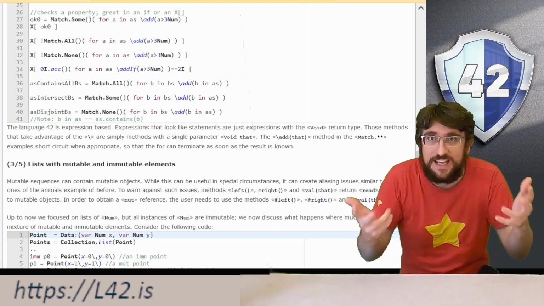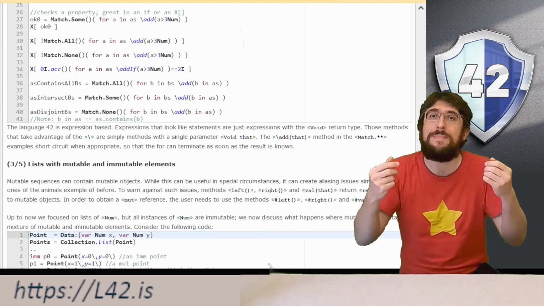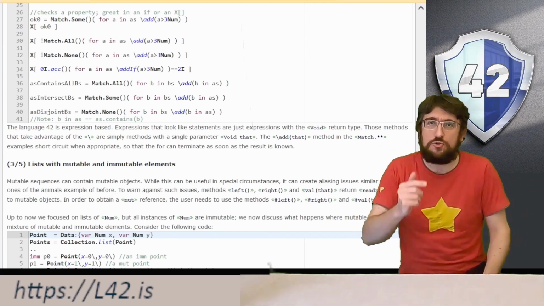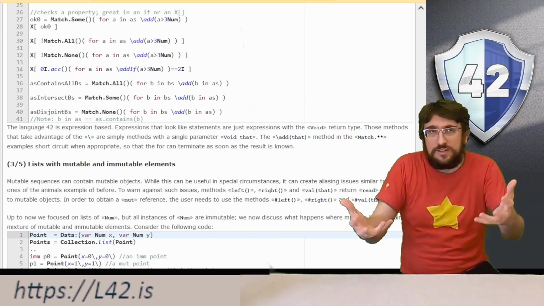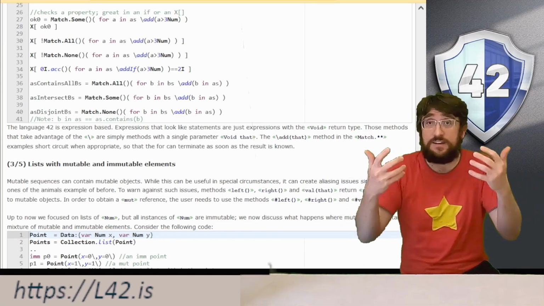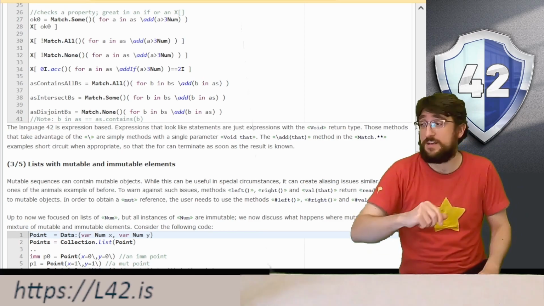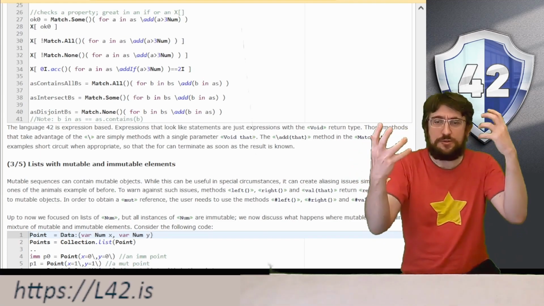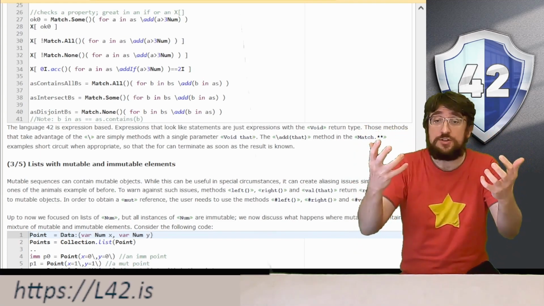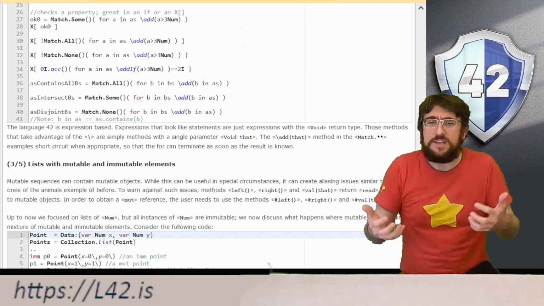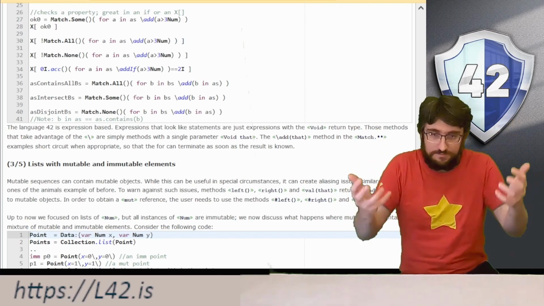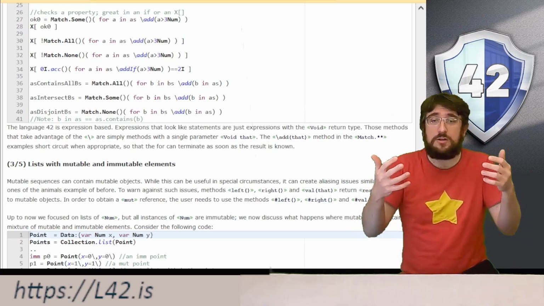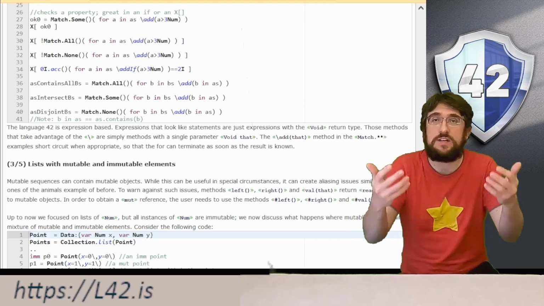An interesting application of our match all, match sum, and match none is that they can be used to represent contains all, intersect, and disjoint. Look how easy it is. If we have a list AS and the list BS, we can check if AS contains all the elements in BS just by doing match all for B in BS, add B in AS. That is, if this check is always true, our collection BS is fully contained in AS.